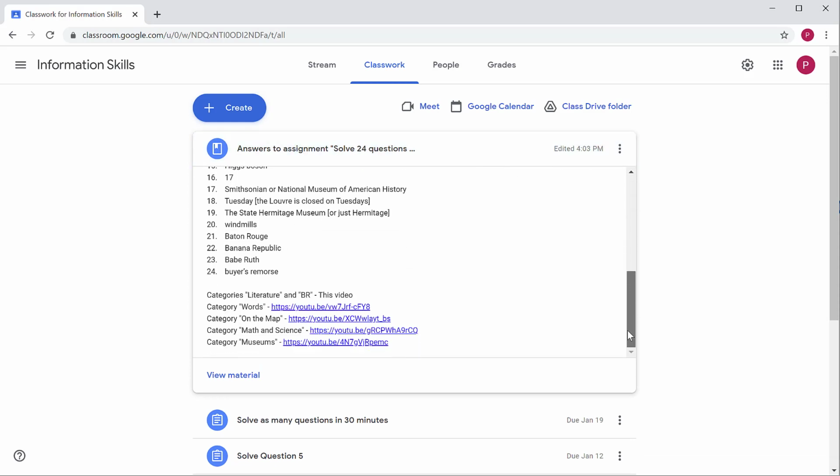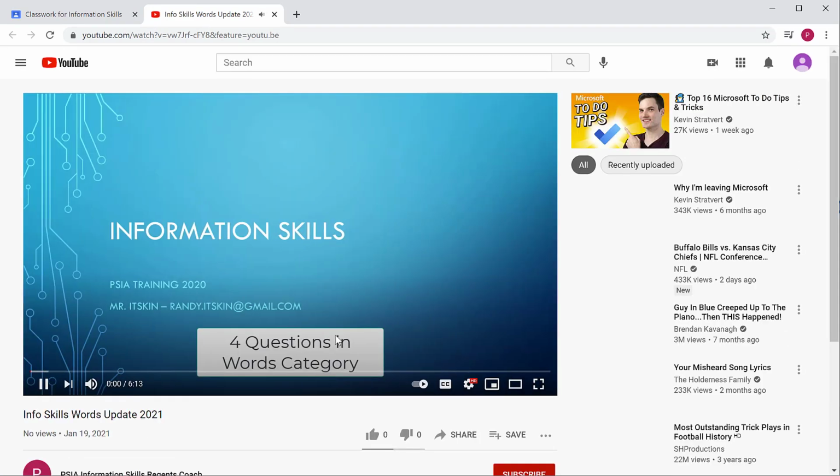Those categories are words, on the map, math and science, and museums. Until the next training, enjoy Googling.